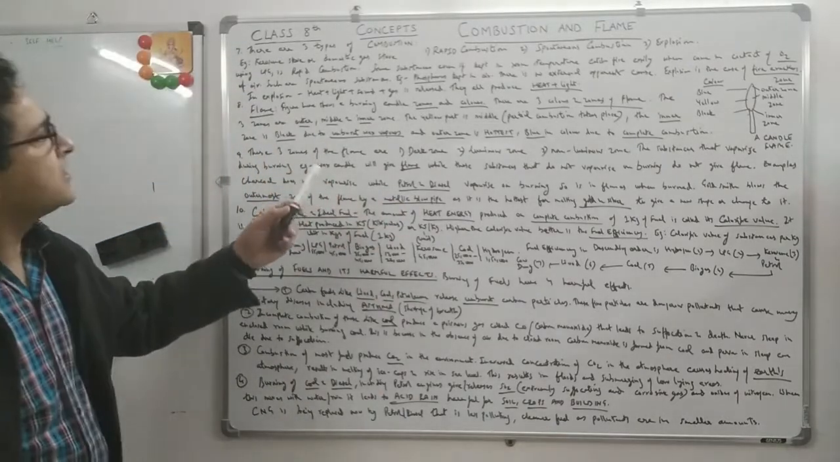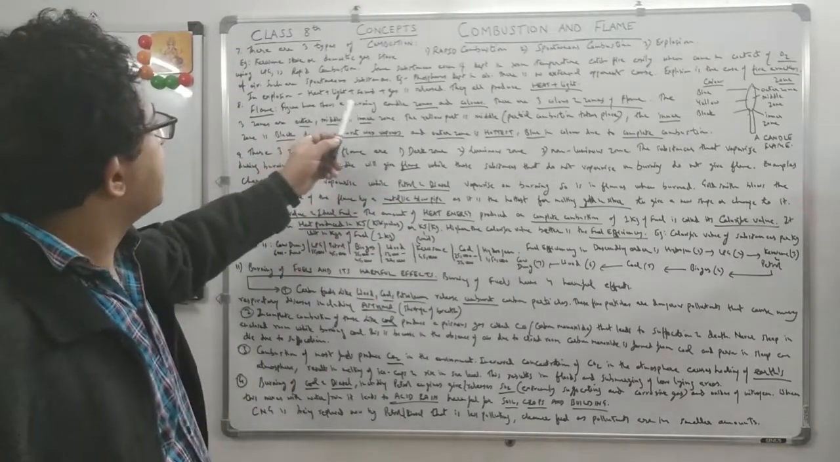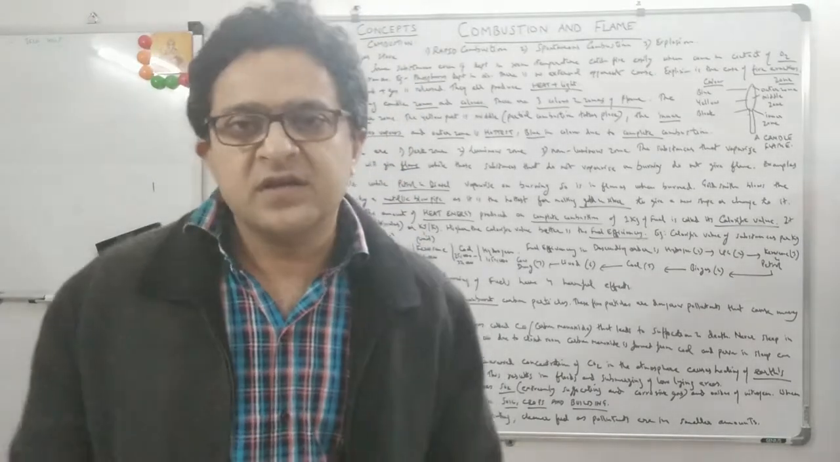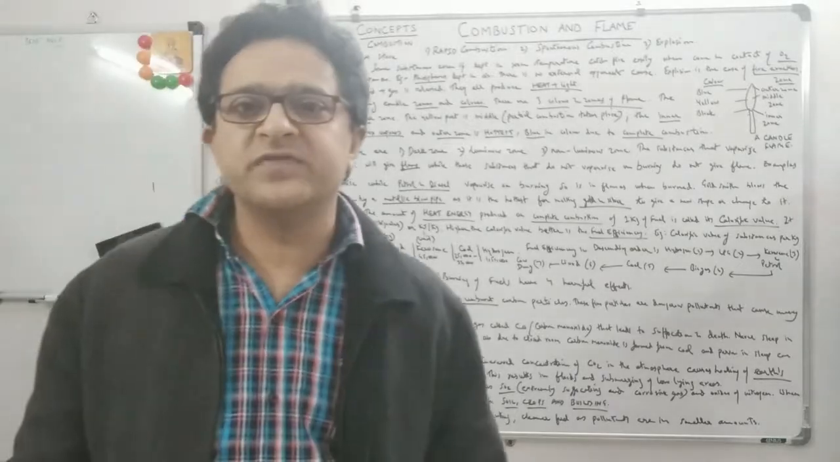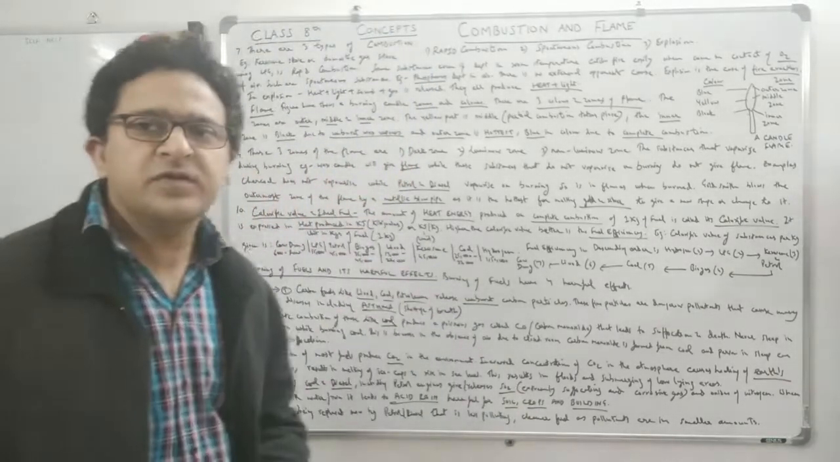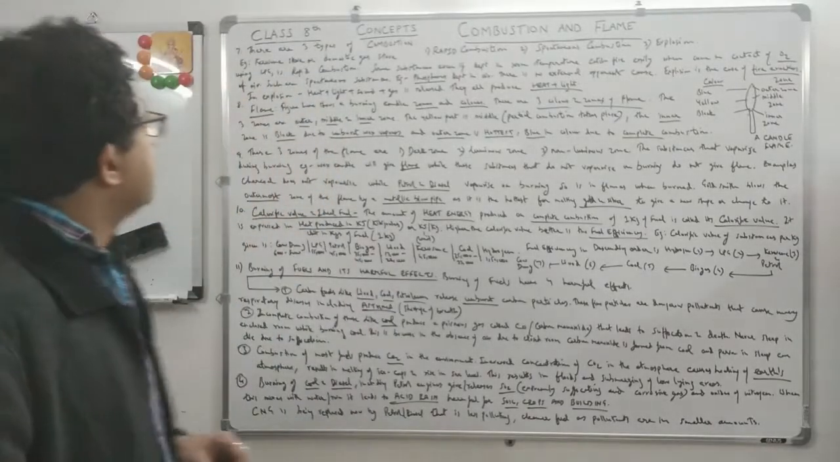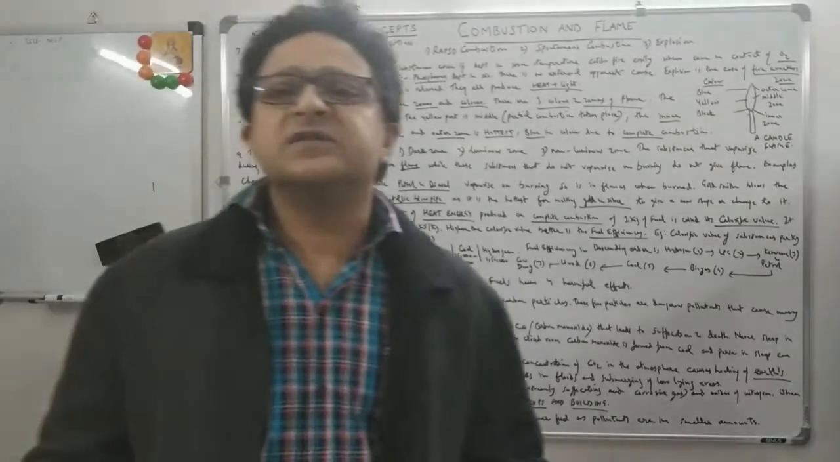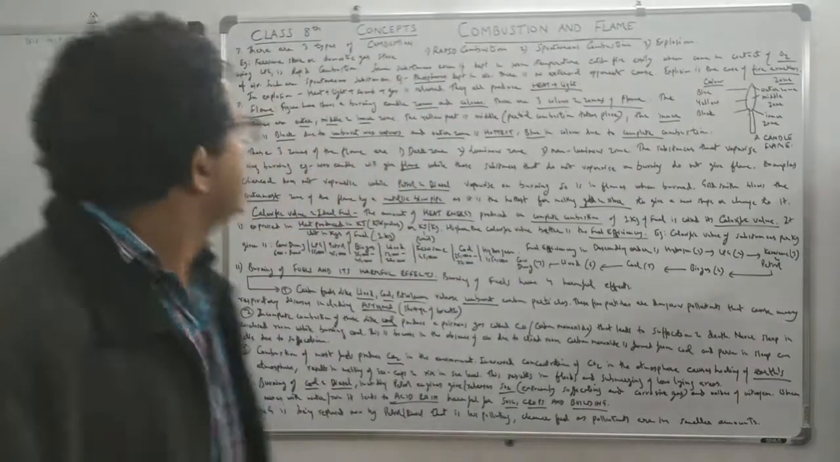What is the fourth thing here? Heat, light, gas, and sound will be released in the case of crackers. This is a kind of an explosion. Any explosion will have sound and gas as well. But heat and light will be common for all kinds of combustion. And there are three kinds of combustion: rapid, spontaneous, and explosion.